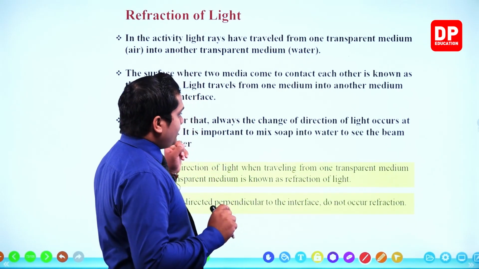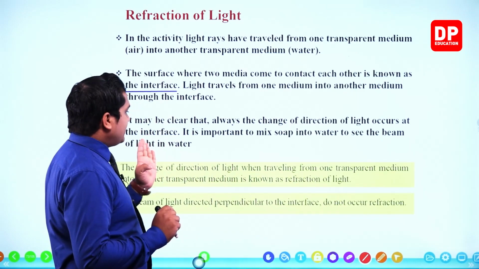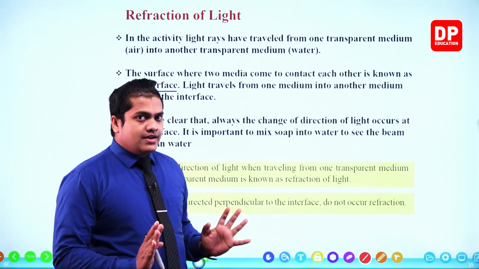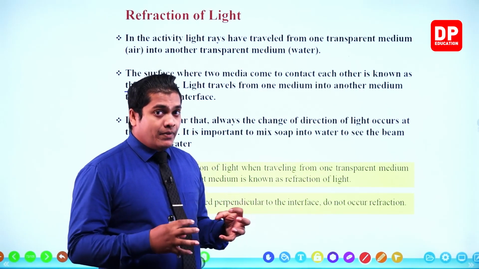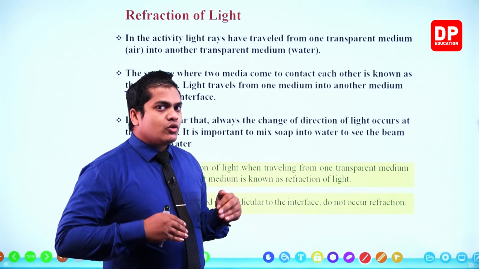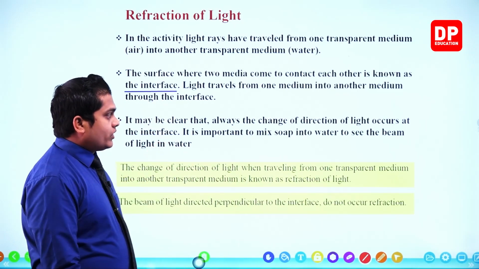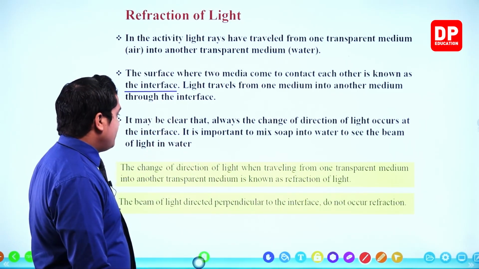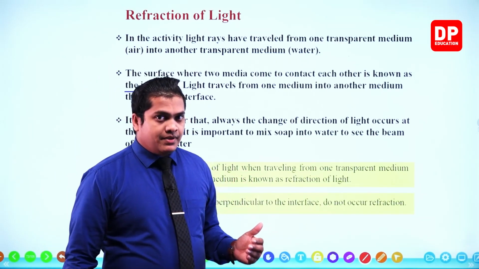So the change of direction of light occurs at the interface, and we mixed soap water, right? We mix soap in the water in order to get better observations. Like I said, it's important to mix soap water to see the beam of light in water, in order to observe the light beam very well.